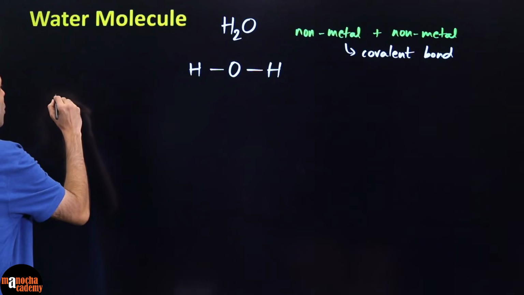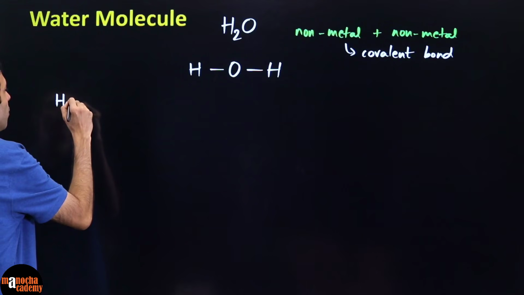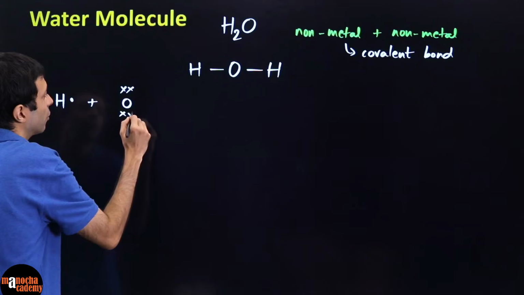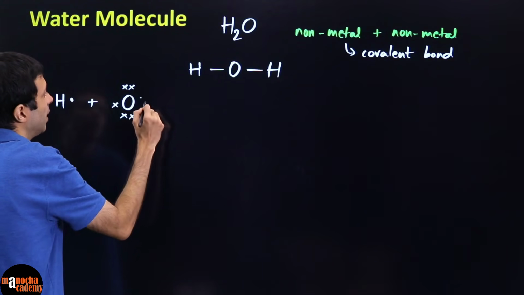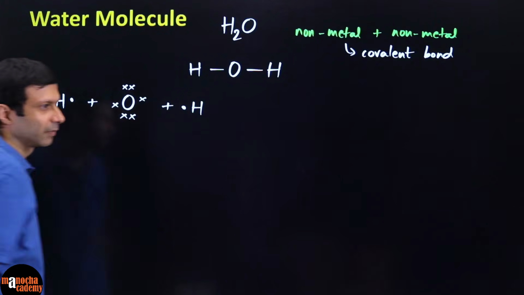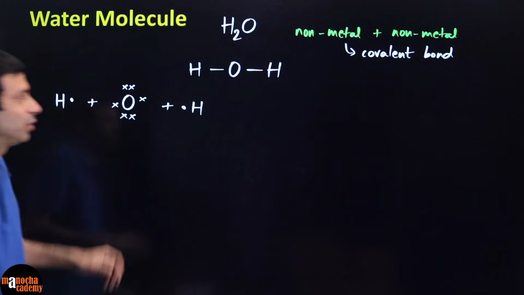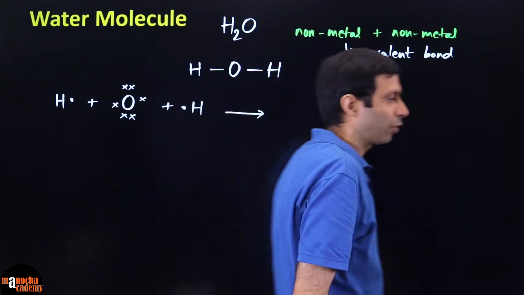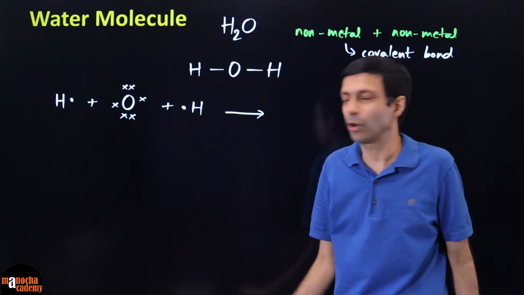So we are going to draw 1 hydrogen atom having 1 electron, and an oxygen atom with 6 electrons, but 1 here on each side so that it's ready for sharing. And now the sharing is between hydrogen and oxygen. So when you draw this, and again see I've drawn dots for hydrogen and crosses for oxygen.